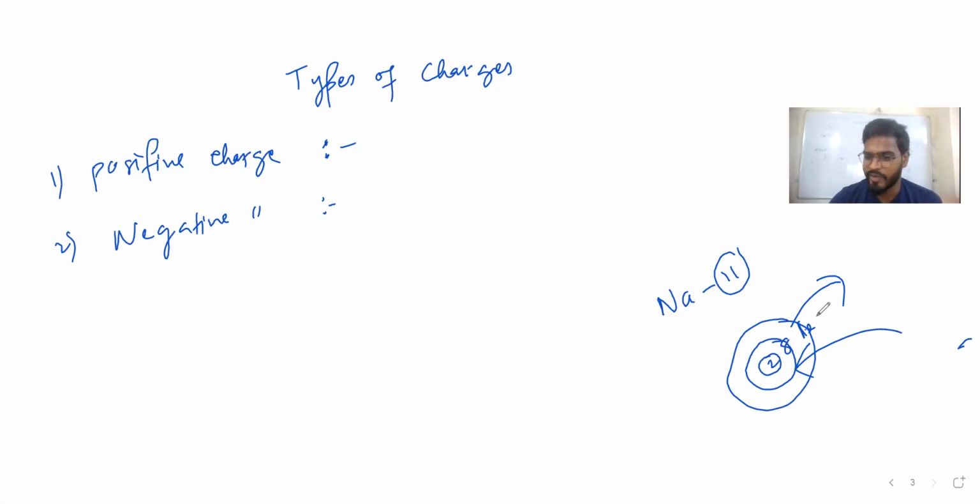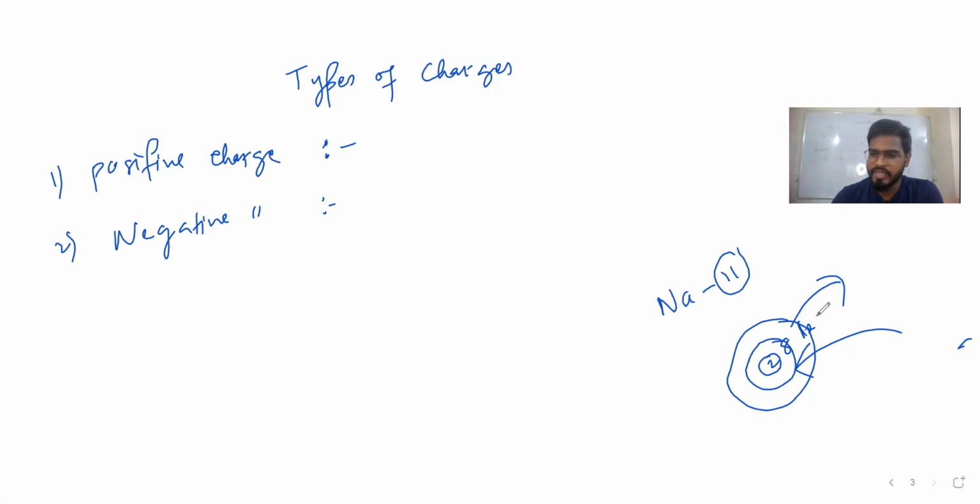So one thing is clear, whenever we talk about charge, we deal only with electrons. Second, how many minimum electrons can we take out, how many maximum, how many minimum can we give, and how many maximum can we give? We should know that.